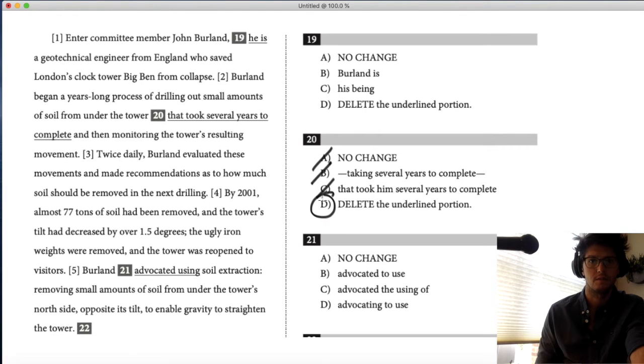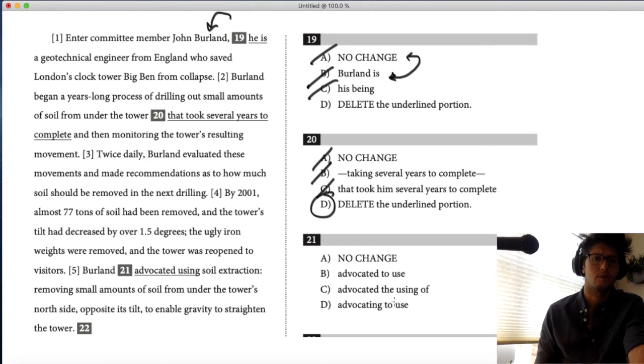So the simplest answer is best. And then the same thing is true on number 19. Being is almost always wrong. Berland is would create a second full sentence. He is does exactly the same thing. So A and B are exactly the same functionally. In this case, there's no difference between saying Berland and he because we know who he is.